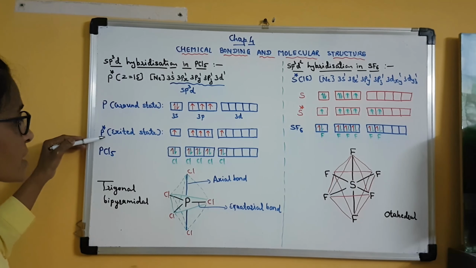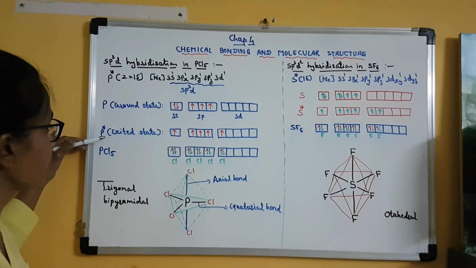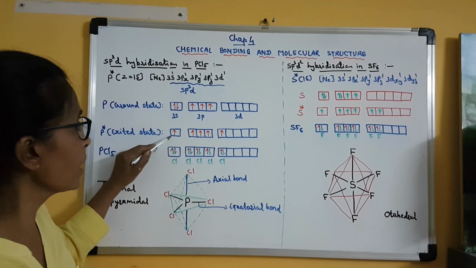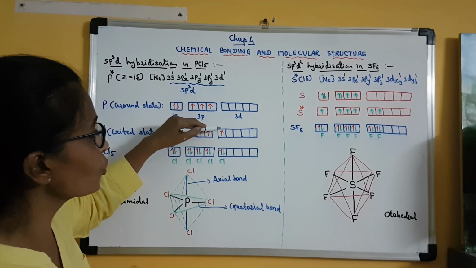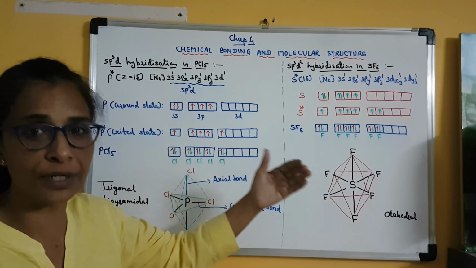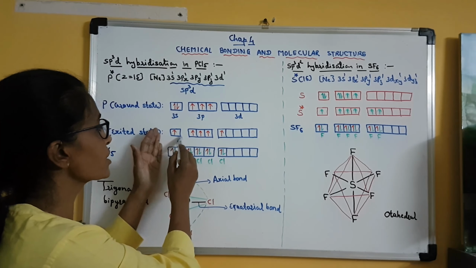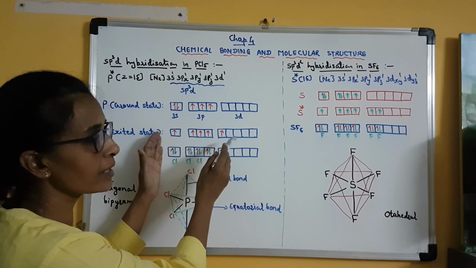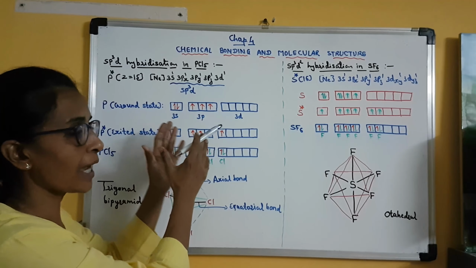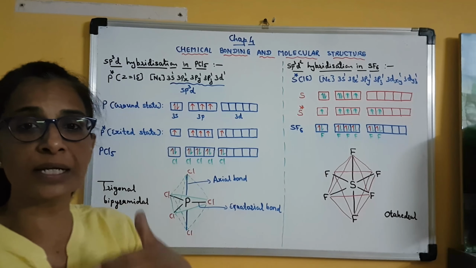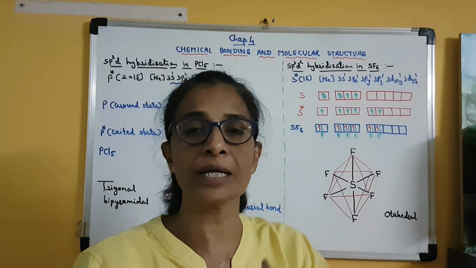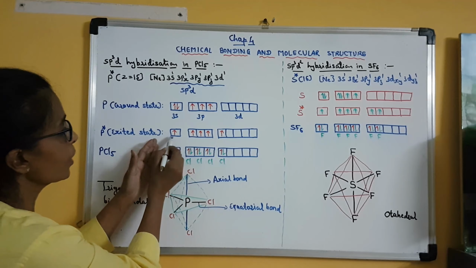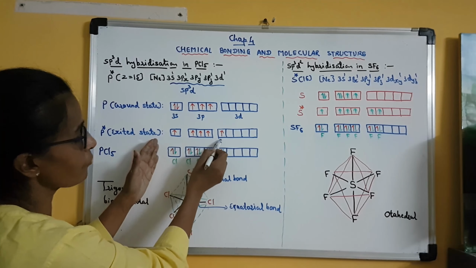When phosphorus is given some amount of energy, one of the electrons from 3s orbital will be excited to 3d orbital, which is already vacant. And as the energy difference between these 3 orbitals, 3s, 3p and 3d, is very less, they can easily overlap, they can easily intermix, they can easily hybridize. Clear? And so as you can see, 1, 2, 3, 4 and 5.